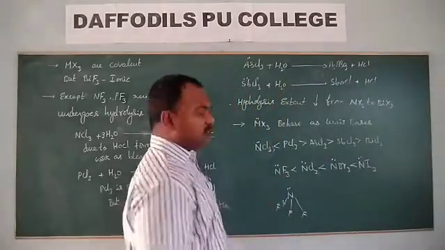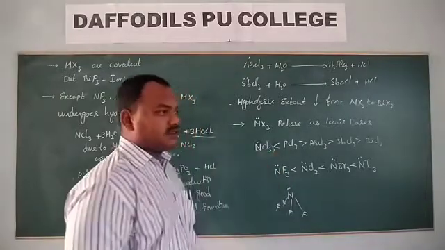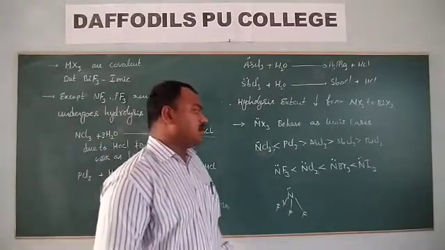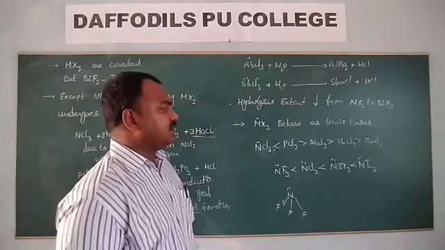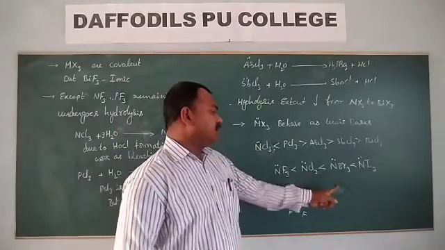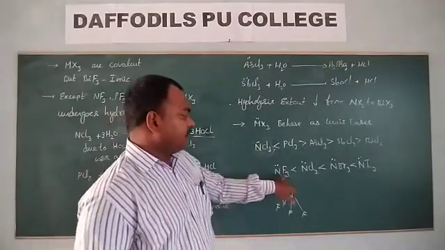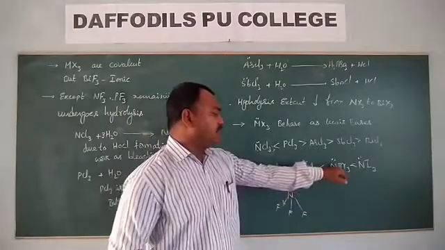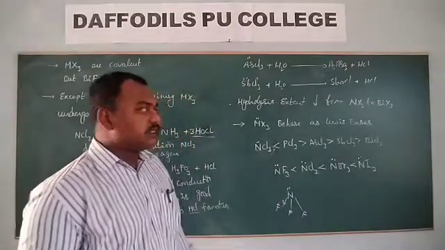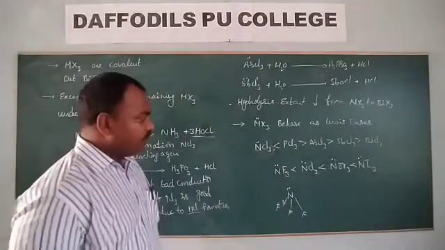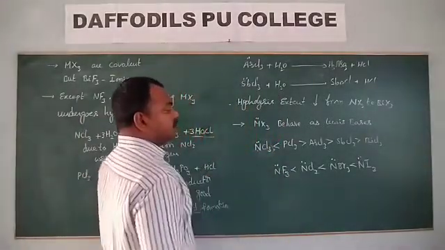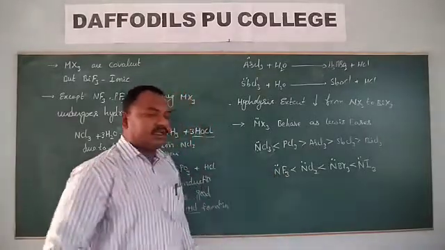But in real cases the order differs: NCl3 less than PCl3, PCl3 greater than AsCl3, AsCl3 greater than SbCl3, SbCl3 greater than BiCl3. Among the nitrogen trihalides, NF3 has the least basic nature due to the high electronegativity of these halogens. They restrict this nitrogen from donating its electrons.